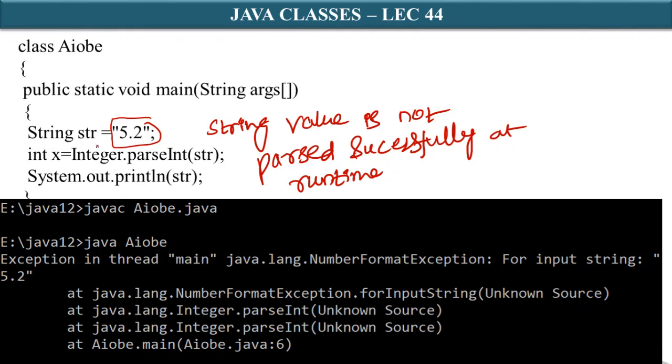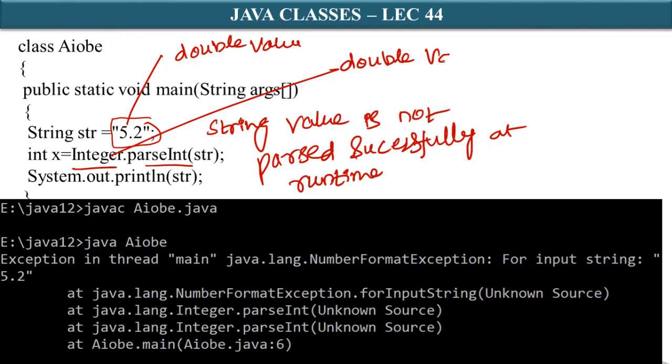For example, String str equal to 5.2. In this code, what is this 5.2? It is a double value. 5.2 is a double value that cannot be parsed with Integer.parseInt.